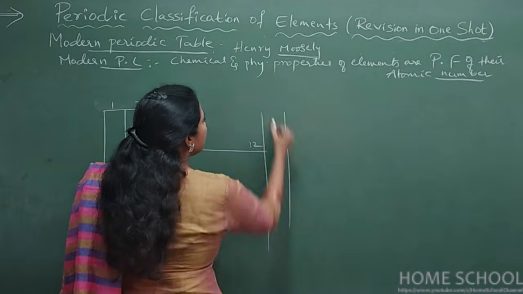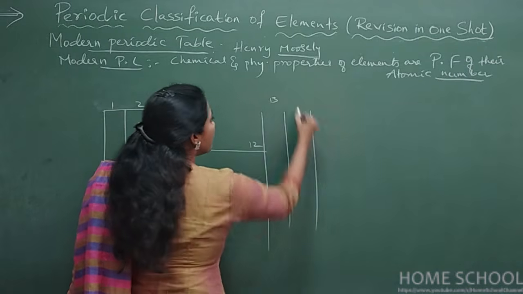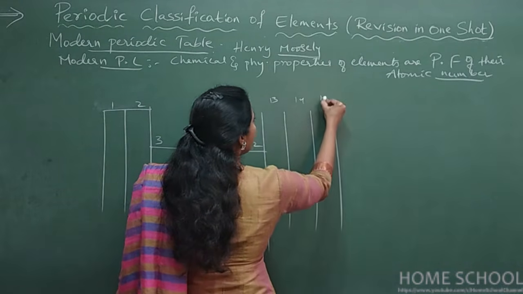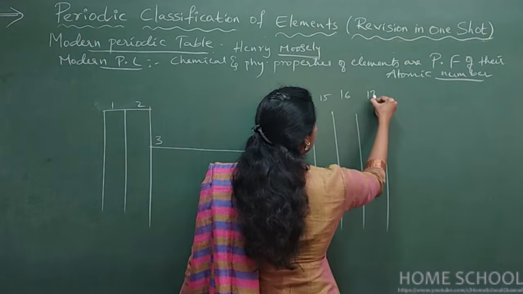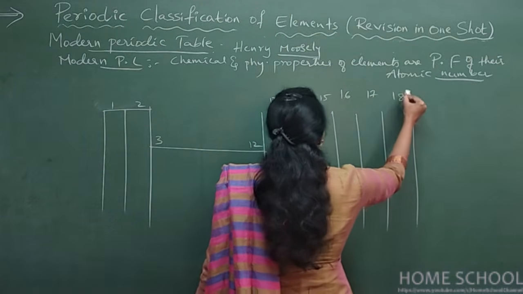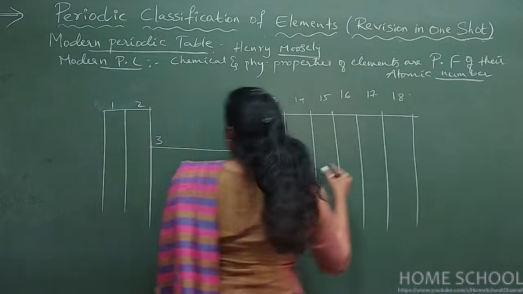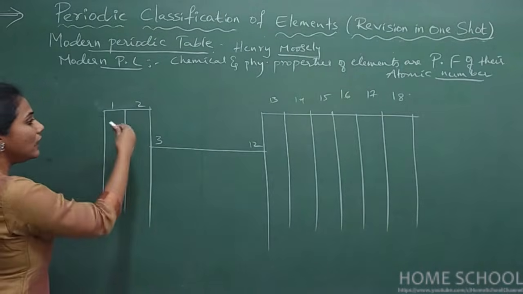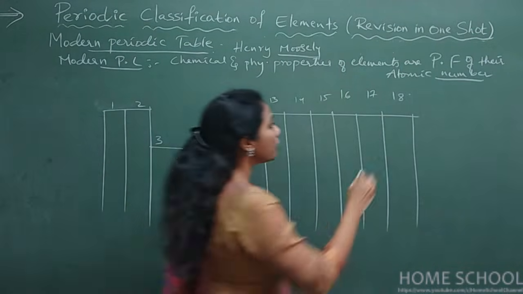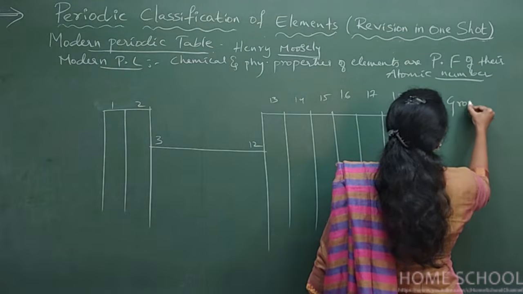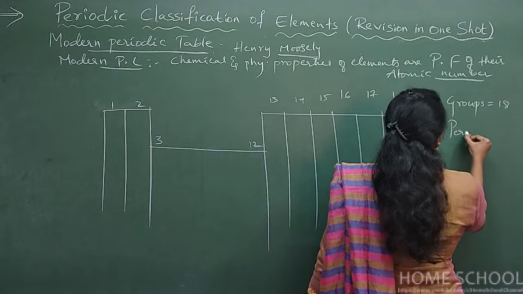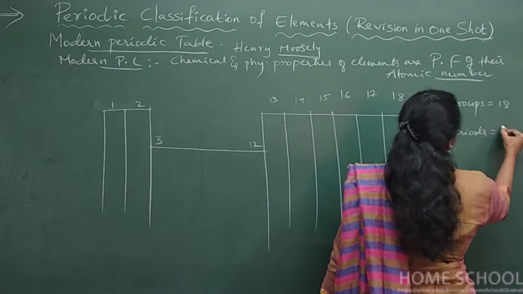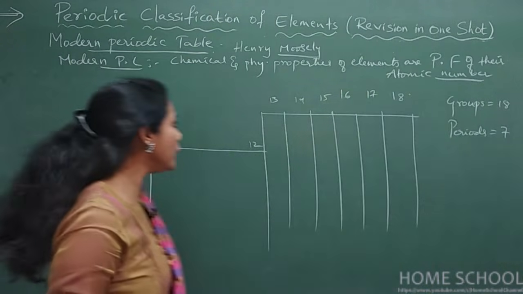And group 13, group 14, group 15, group 16, group 17 and group 18. So like this, 18 vertical columns are there. So how many groups here? Groups are 18. And how many periods are there here? Periods are nothing but horizontal rows.